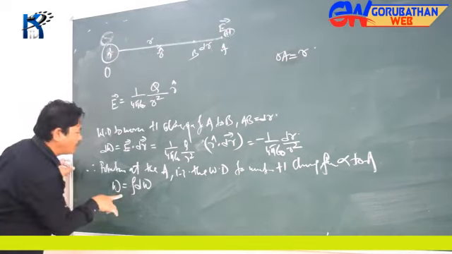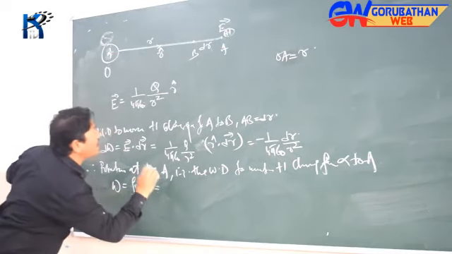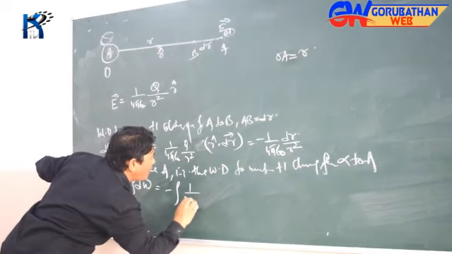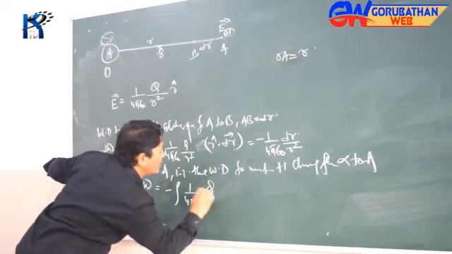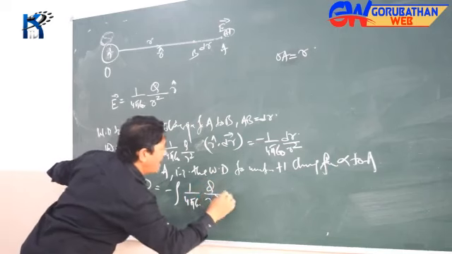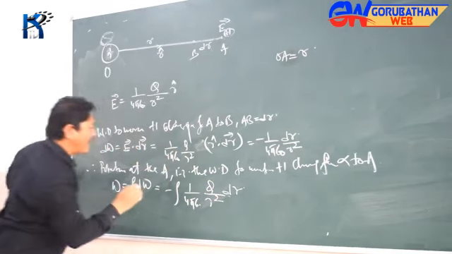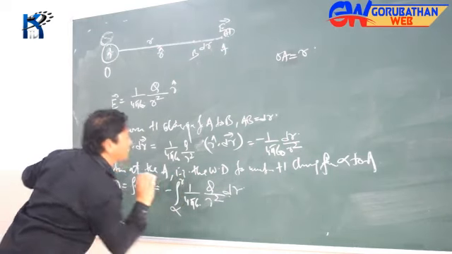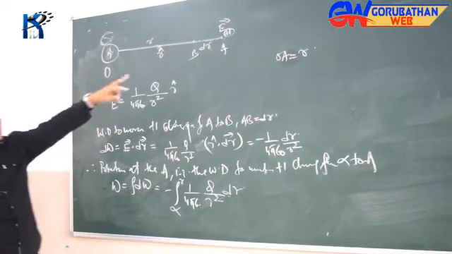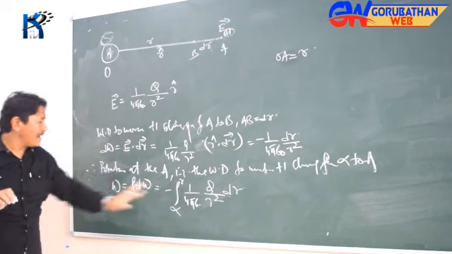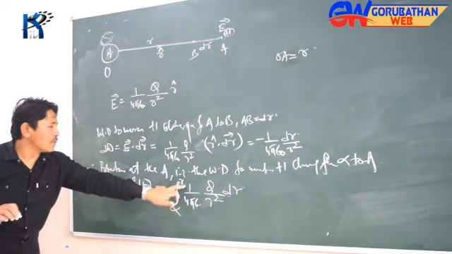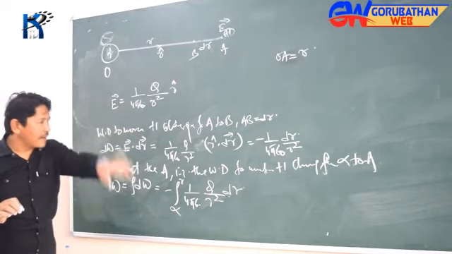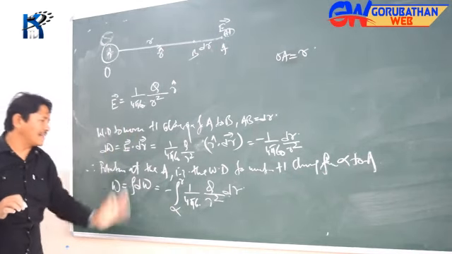So here we go. W is equal to the integration of dw, and that is equal to minus the integration of 1 by 4 pi epsilon naught, q by r square, dr, from infinity to the point A, which has a position r. This is the total work done to move a unit positive charge from infinity to the point r. That's the idea of integration.